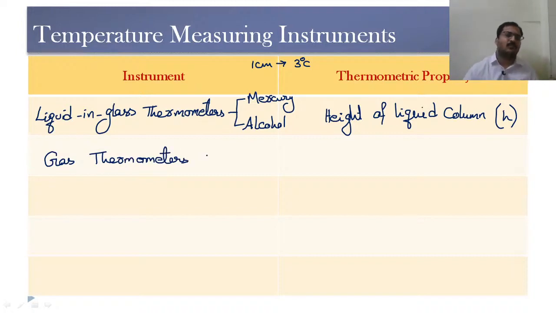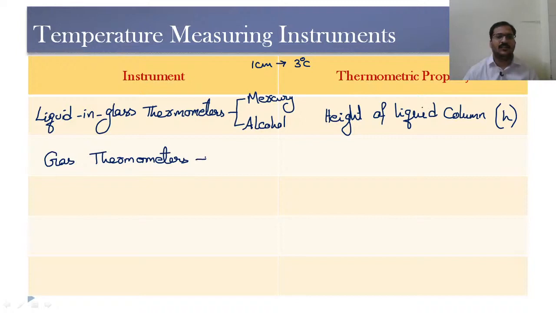For example, we wanted to measure the temperature of molten steel. See, molten steel temperature will be very high, and a normal thermometer, steel itself has melted at that particular temperature. If we are going to use a liquid in glass thermometer, it is not possible to measure the temperature.